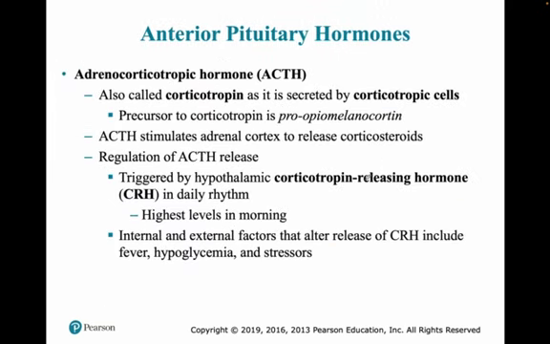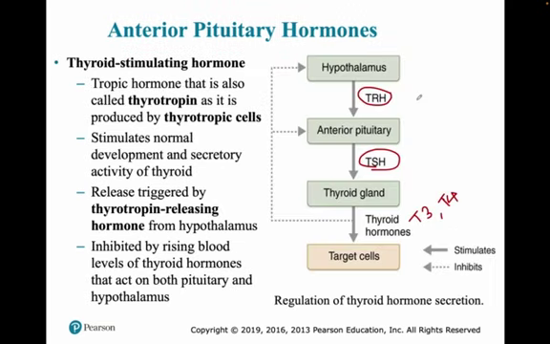So now next is adrenocorticotropic hormone, ACTH. It is also called corticotropic because it is secreted by the corticotrophic cells of the anterior pituitary. One thing I said wrong here: the thyroid stimulating hormone TSH is actually secreted by the thyrotropic cells of the anterior pituitary, not the hypothalamus. The hypothalamus produces TRH, and then the anterior pituitary produces TSH, and these thyrotropic cells produce TSH in the anterior pituitary.